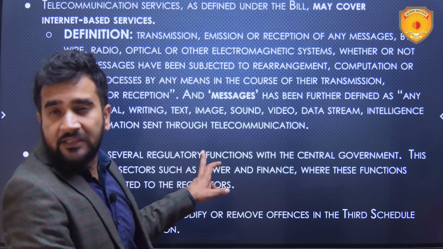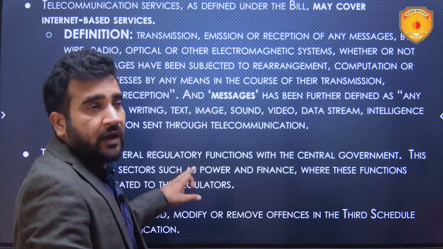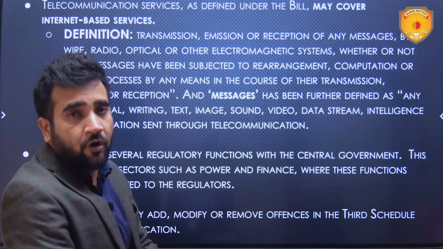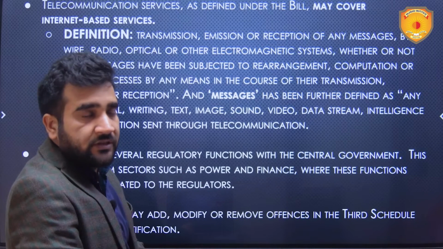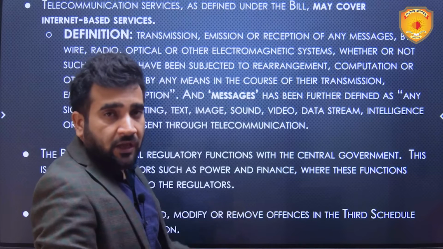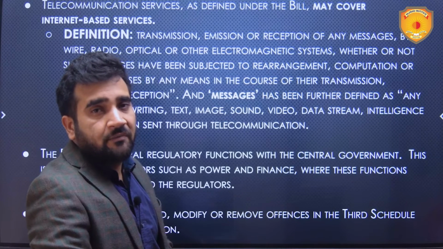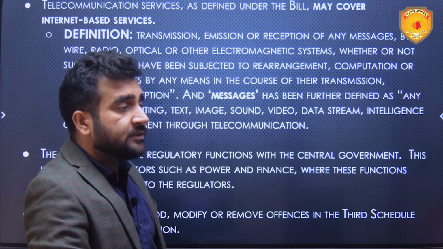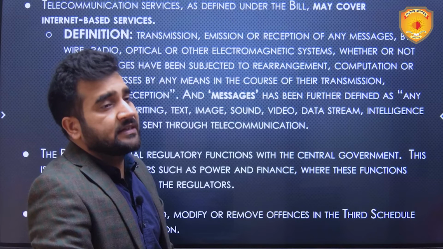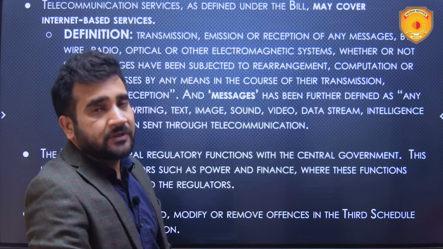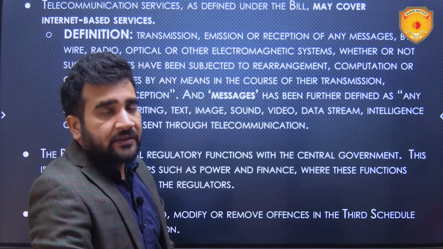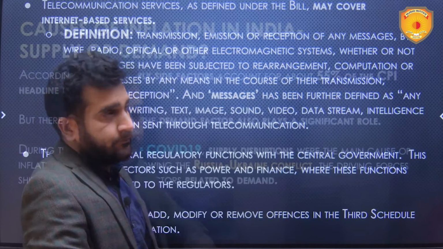That is why this bill has run into a lot of controversy. Since there were very few opposition members in the parliament to discuss and debate on this, it has been passed by the Lok Sabha. Let's see in what form and substance it gets passed in the Rajya Sabha.